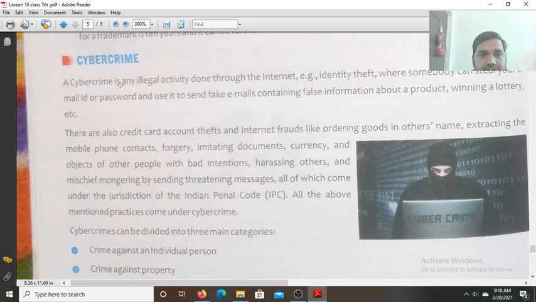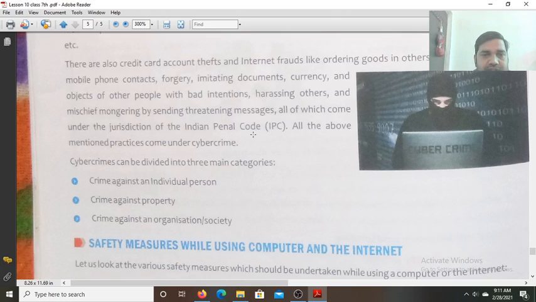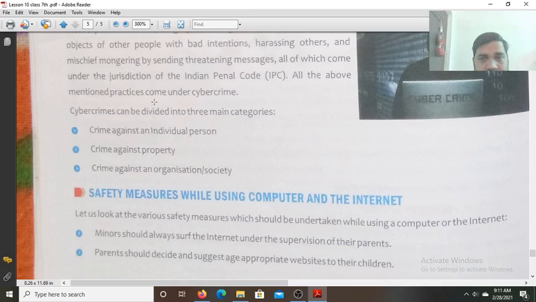Cybercrime. A cybercrime is an illegal activity done through the internet, for example identity theft, where somebody can steal your email ID or password and use it to send fake emails containing false information about a product, winning lottery, etc. There are also credit card account thefts and internet frauds like ordering goods in others' name, extracting the mobile phone contacts, forgery, imitating documents, currency, and objects of other people with bad intentions. Harassing others and mischief mongering by sending threatening messages all come under the jurisdiction of the IPC, Indian Penal Code. All the above mentioned practices come under cybercrime.